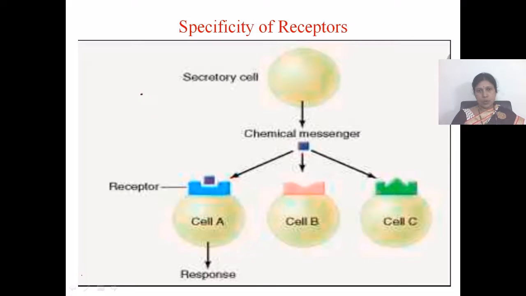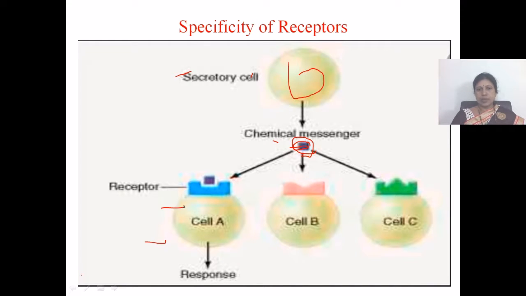This image shows specificity of receptors. Here we can see a secretory cell, and this secretory cell is sending a chemical messenger, a ligand, and it has to bind to a specific receptor on the target cell.